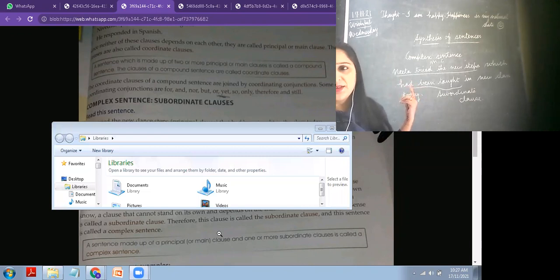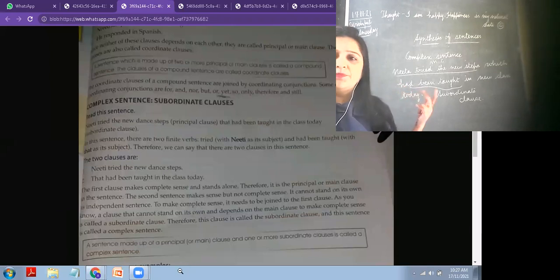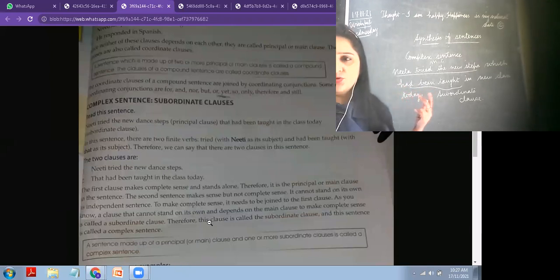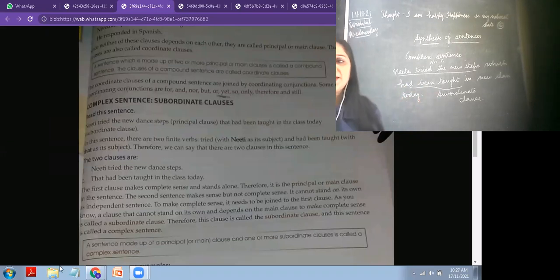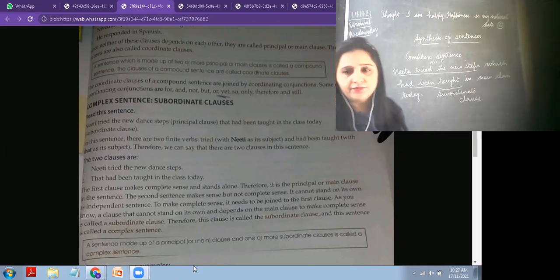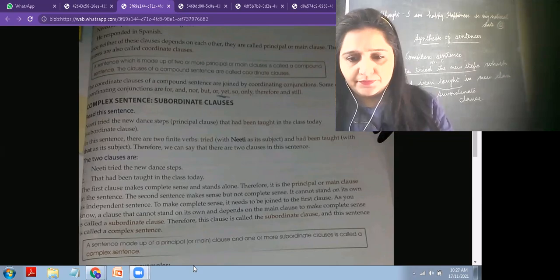But in complex sentences, we have a principal clause and a dependent, subordinate clause. That's why it is a complex sentence. In a complex sentence, we need the principal clause to complete the meaning, and we can add more than two clauses here. Okay, ma'am.